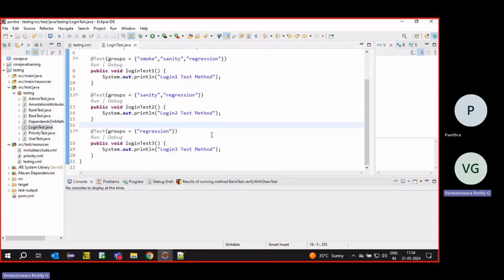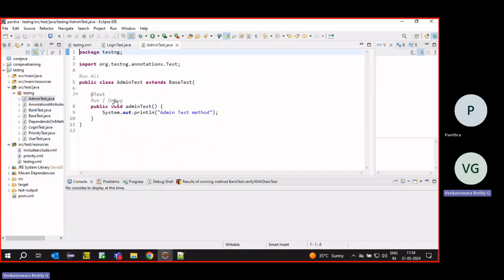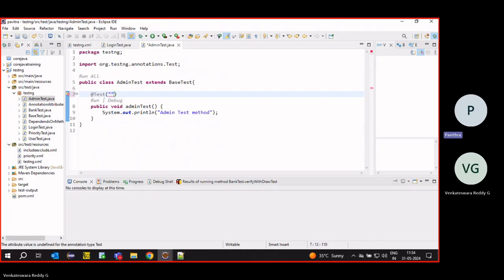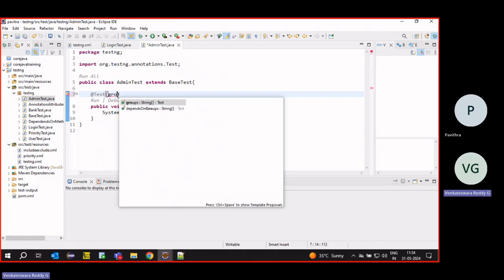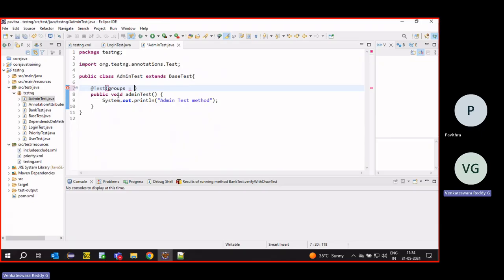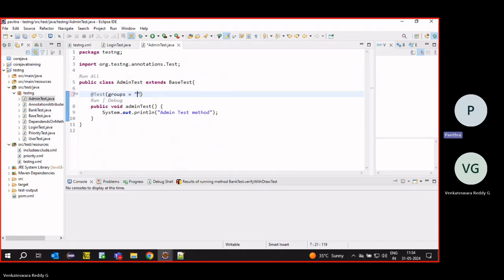Just like this, smoke, sanity and regression, we have to add for all the test cases. While writing the test cases itself, we have to write it down like this.